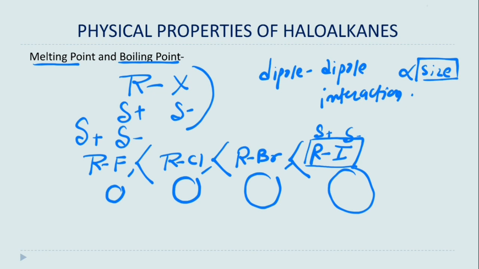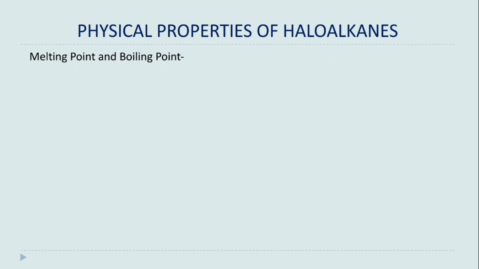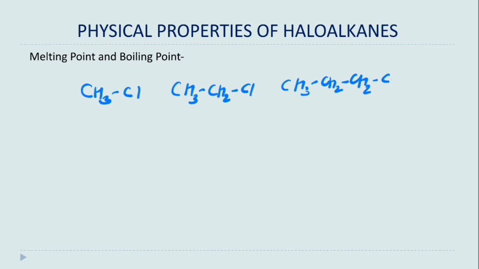Suppose we have CH3Cl, CH3CH2Cl, CH3CH2CH2Cl, and so on. If we keep increasing the alkyl chain, what will be the observation in boiling points?